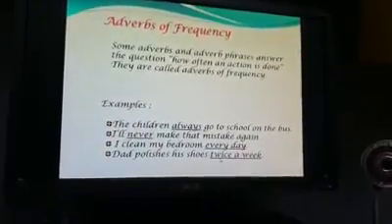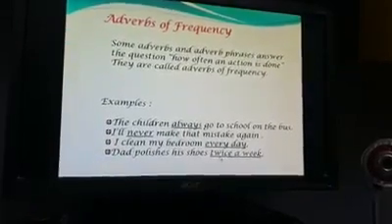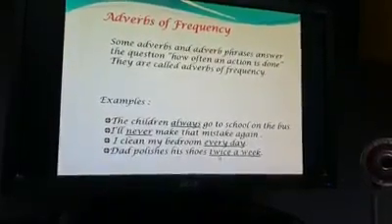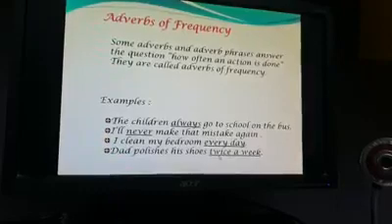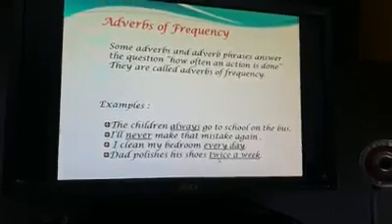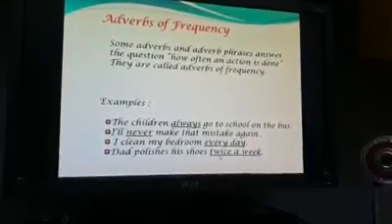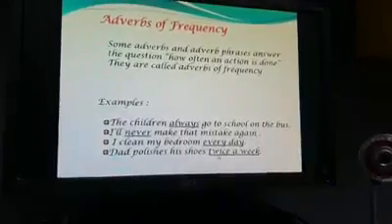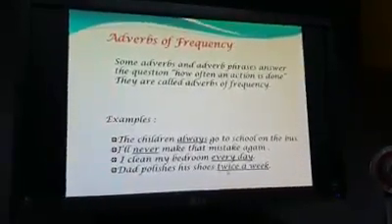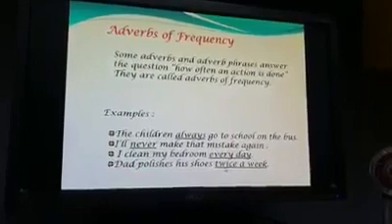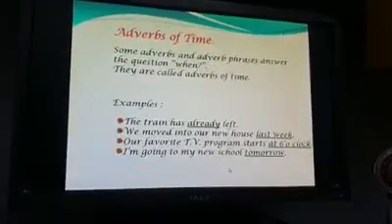But pay attention. Where are adverbs of frequency put? They are put before the main verb or after the modal verb, the verb to be. So pay attention to the grammar rules we have learned during these years.